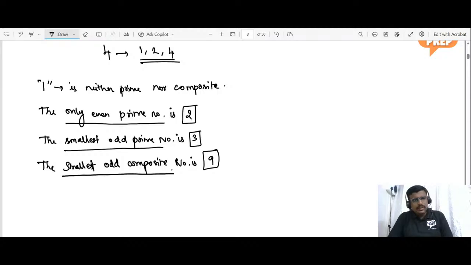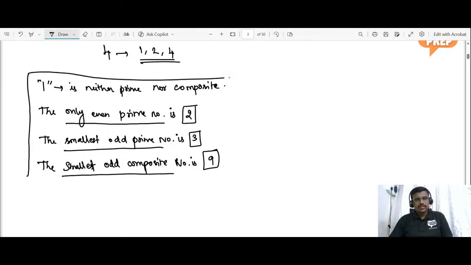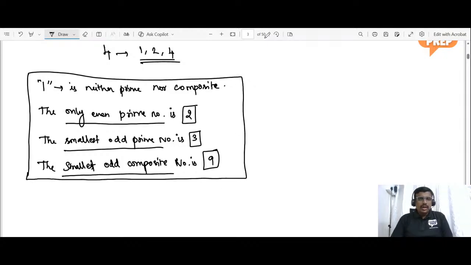So these are the factual things you need to know. So have it in a table. Okay. Now I hope you have understood about what is prime number and what is composite number. Do you have any doubts in this area? So please note it down. This would be helpful in the later part of the questions which we are yet to solve.